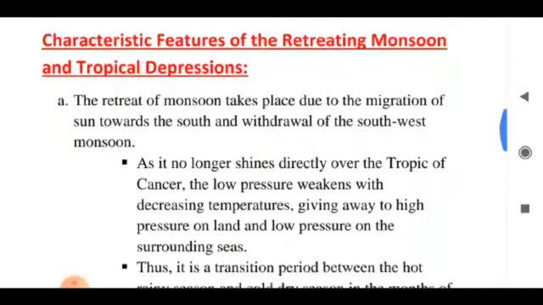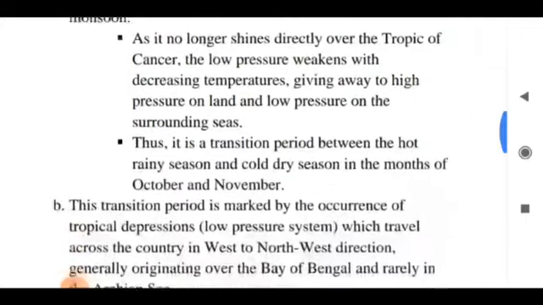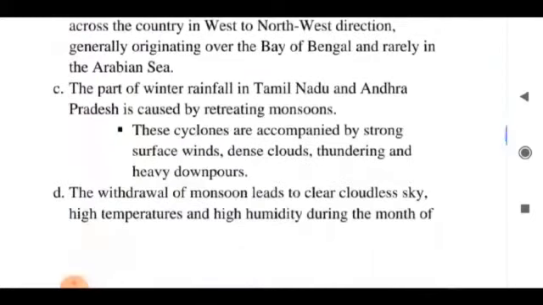Characteristic features of the retreating monsoon. The retreat of monsoon takes place due to the migration of sun towards the south and withdrawal of the southwest monsoon. Part of the winter rainfall in Tamil Nadu and Andhra Pradesh is caused by retreating monsoon. The withdrawal of monsoon leads to clear cloudless sky, high temperature and high humidity during the month of October.